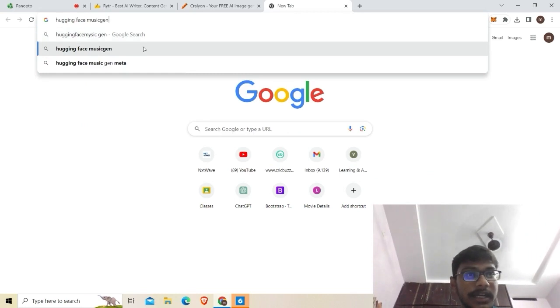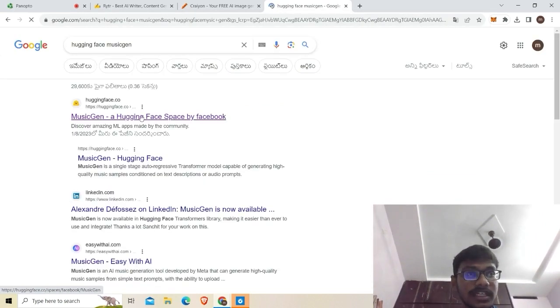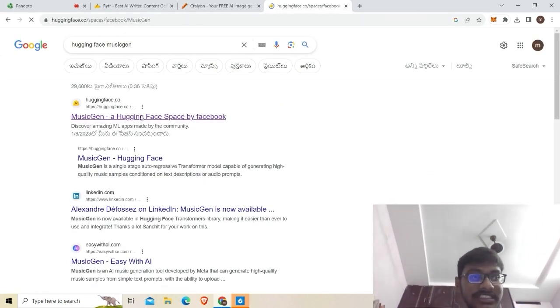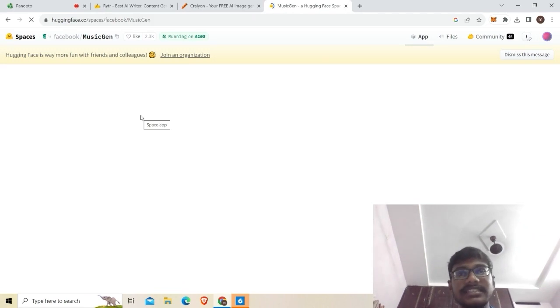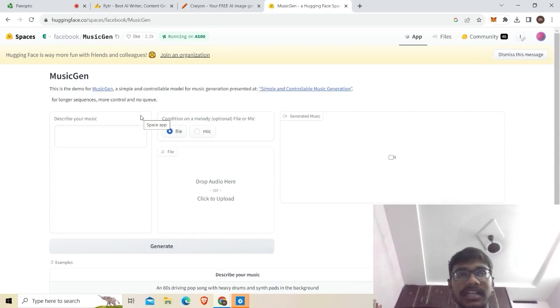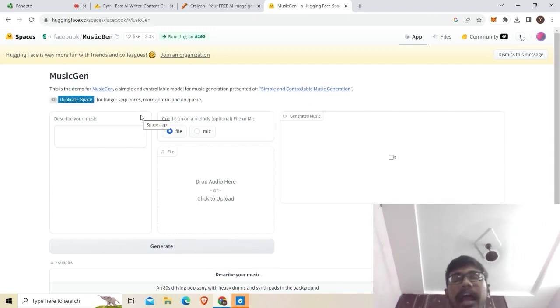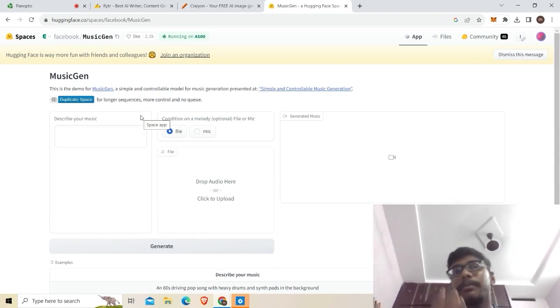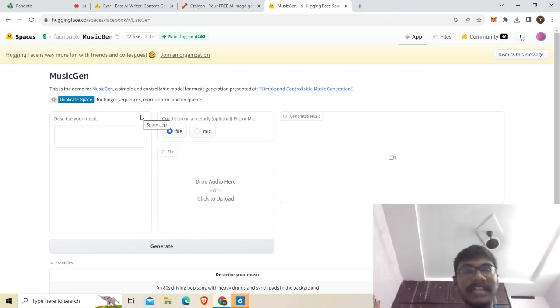This is one of the AI tools we use right now for music generation. Hugging Face is like GitHub, right? If you want to make any tools in machine learning, you can upload them to Hugging Face.